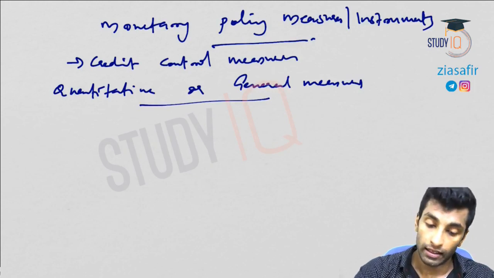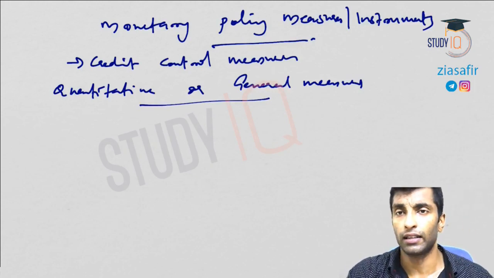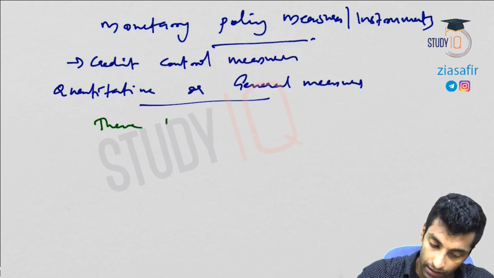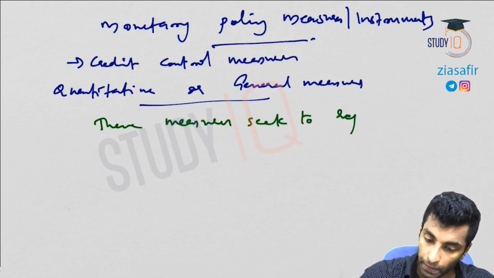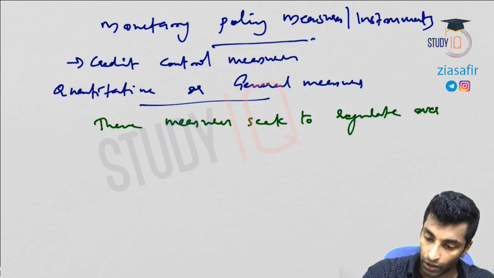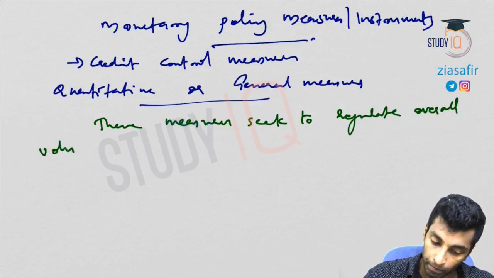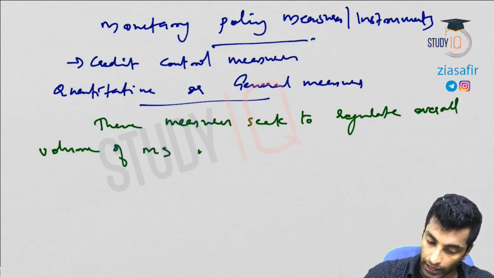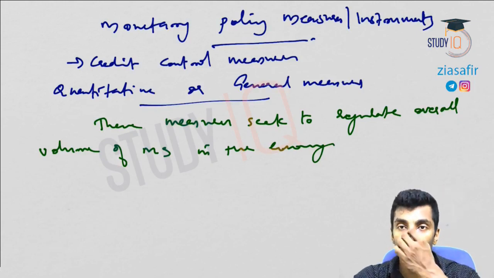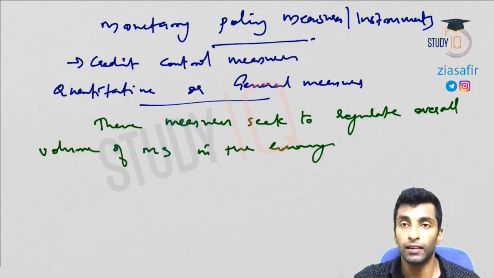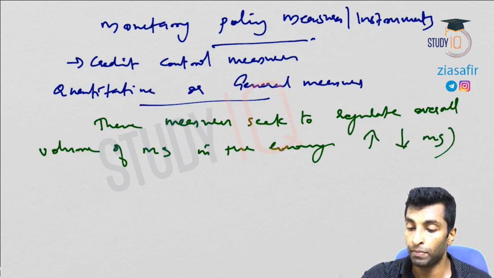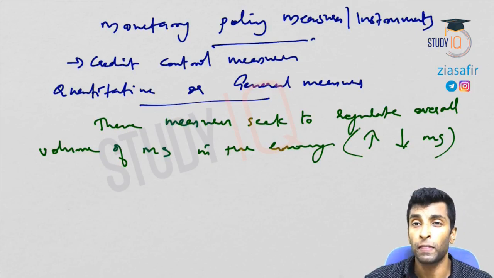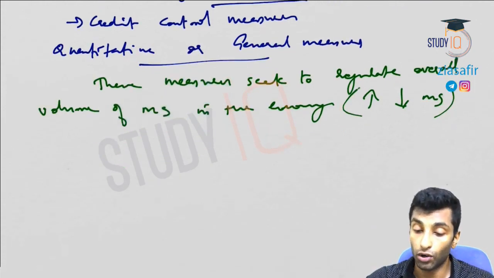First I'll write down and then I'll explain everything. These measures seek to regulate the overall volume of money supply in the economy. That means it is used to increase or decrease money supply. These quantitative measures increase or decrease money supply. Instruments like CRR, SLR, all these are part of this.